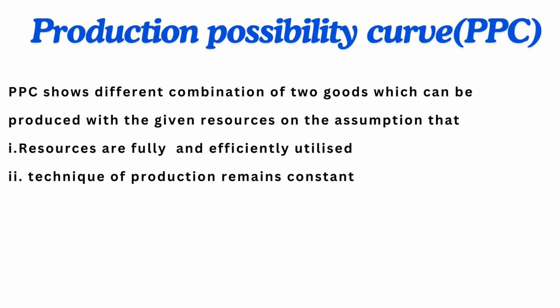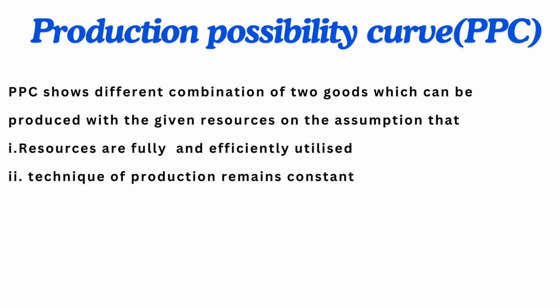Now, let's discuss the production possibility curve, or PPC. In economics, every curve, graph, diagram is meant to show something. In the same way, we will define PPC. PPC shows different combinations of two goods which can be produced with the given resources, on the assumptions that resources are fully and efficiently utilized and technique of production remains constant.